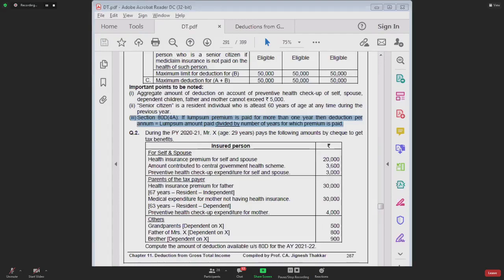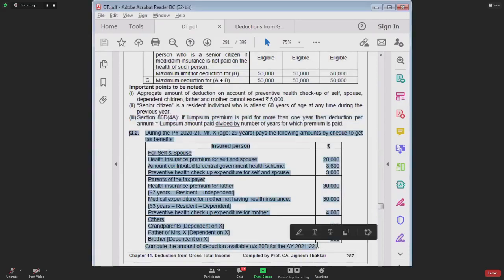If you have paid the premium for 3 years combined, in that case, the amount should be bifurcated into 3 parts and every year you should take a part amount. Have you understood this? Yes or no? Yes. Now I am giving you around 1 minute's time. Kindly refer to question number 2 and give me the amount of deduction. What will be the deduction available in case of question 2? Read this question, give me the amount of deduction.